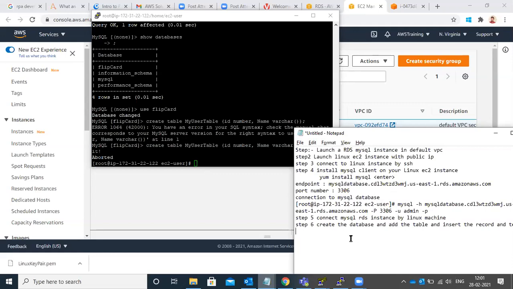Just drag it to the middle so that the whole thing can be shown to everyone. Okay, so now the database is created.